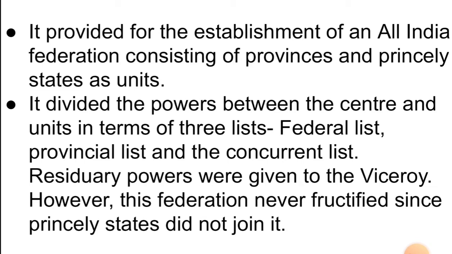So the powers were divided into three lists. The federal government will make laws on the subjects in the federal list, the provincial government will make laws on the subjects in the provincial list, and there was a concurrent list on which both the federal government as well as the provincial government could make laws. The residuary powers were vested in the viceroy.